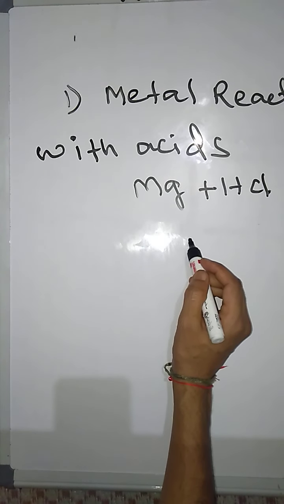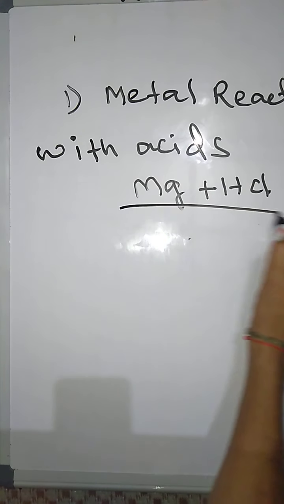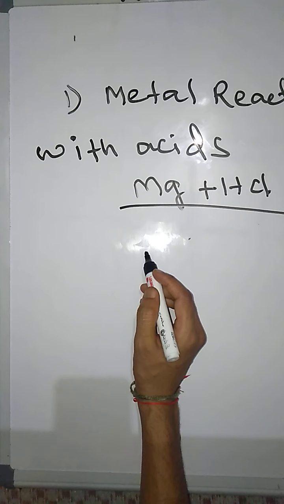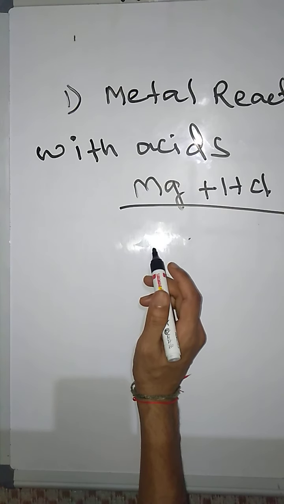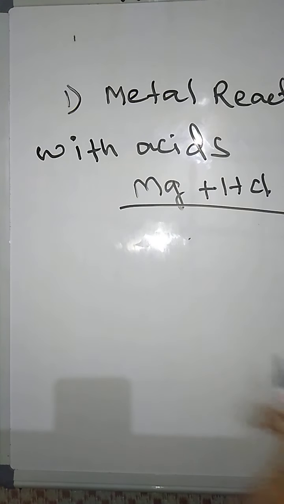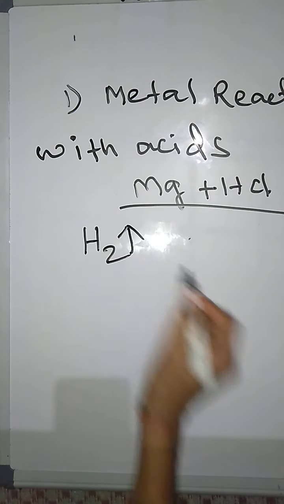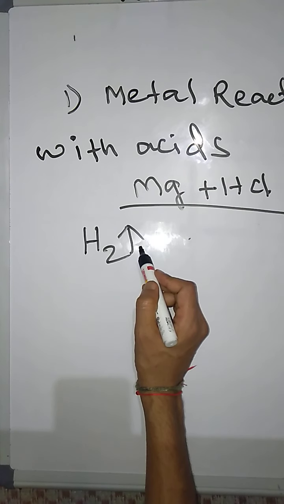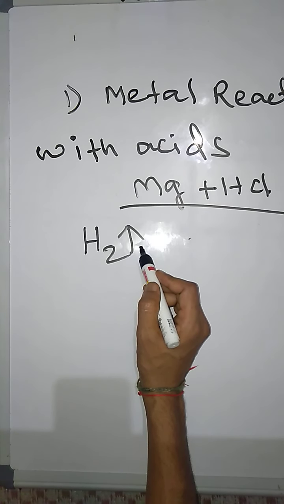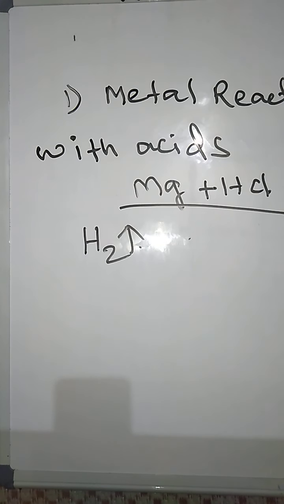Okay, what happens? This reaction is very difficult for you to understand, but remember that any metal, whether it is iron or magnesium or aluminum or sodium, when they react with acid, they liberate hydrogen gas. That is H2. This arrow mark shows liberating, which means releases hydrogen gas. So any metal, when they react with acid, they liberate hydrogen gas.